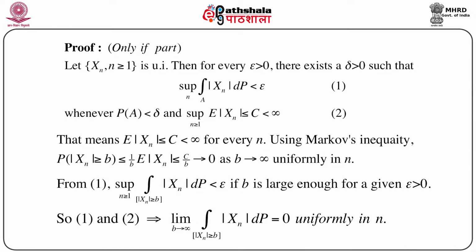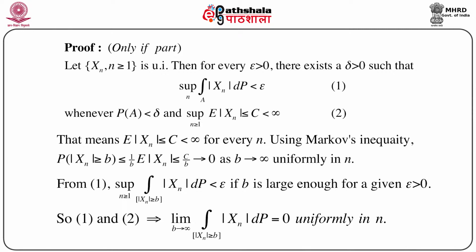So we just apply Markov's inequality, because Markov's inequality is again an extremely useful inequality in probability theory, and we have already seen its use in many applications in many theorems and results. So here also we use Markov's inequality to see that probability of mod X_n greater than or equal to b is less than or equal to 1 by b times expectation of mod X_n, which is less than or equal to c by b. Now this c is finite, so c by b goes to 0 as b goes to infinity. And this is uniformly in n.